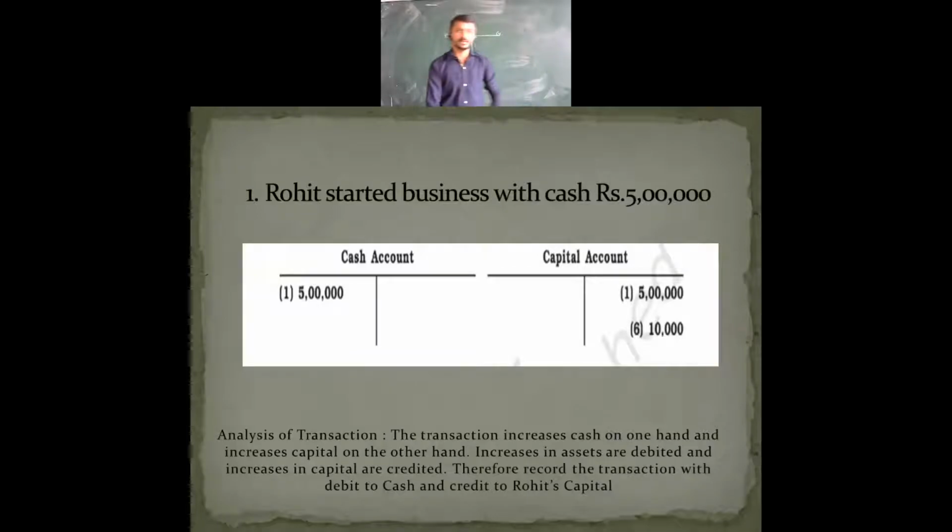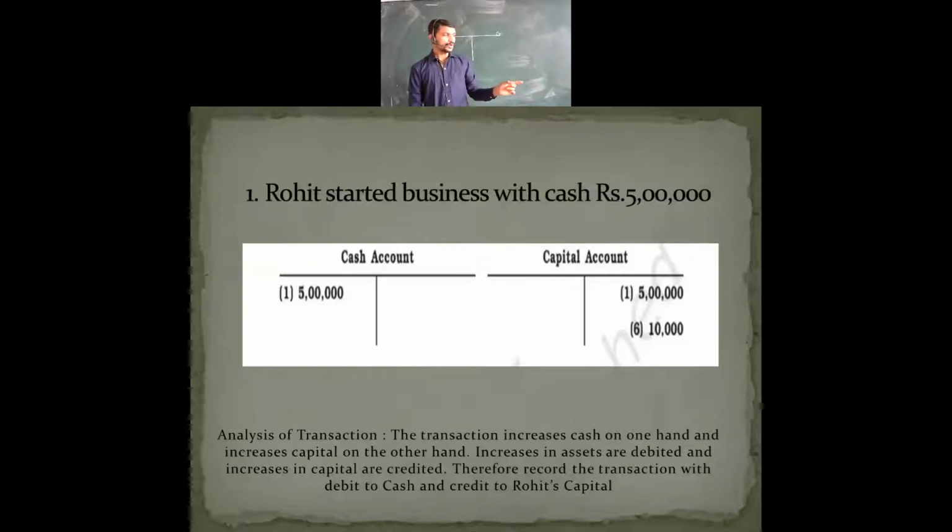So let's see one of the illustrations which we have previously discussed. These are the things we already discussed in the last example. Rohit started a business with cash of rupees 5 lakh. As we know, transactions have a dual aspect: for one transaction, we affect two accounts. Here you can see, Rohit started a business with cash of 5 lakhs.